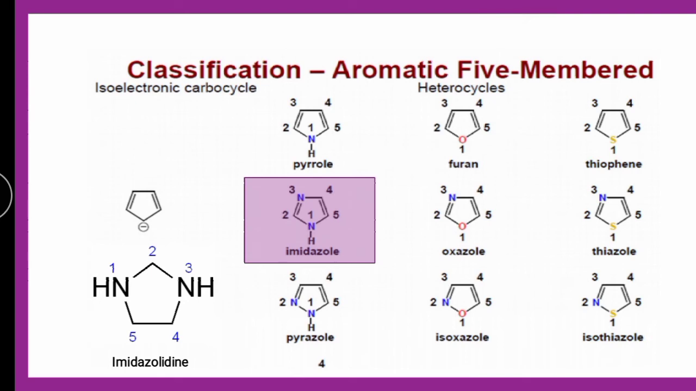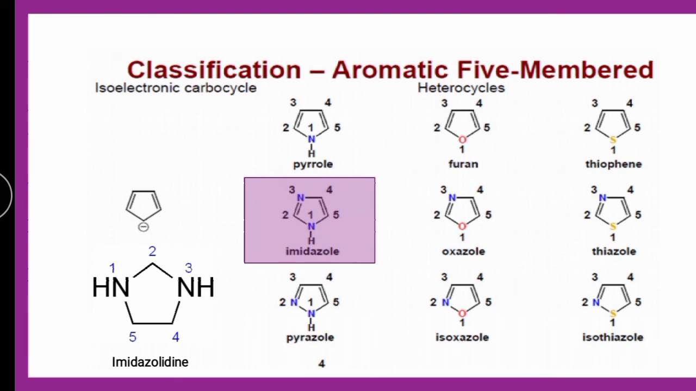So again remember, you are supposed to compare and then study, because unless you compare you will not be able to understand the difference between them easily. Since the suffix is ole, it is 5-membered. This way the confusion will not remain about whether it is 6-membered or 5-membered.